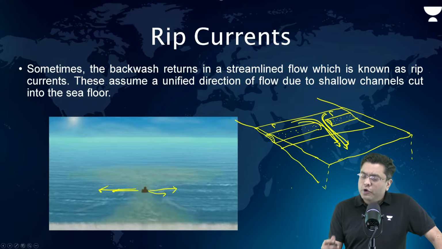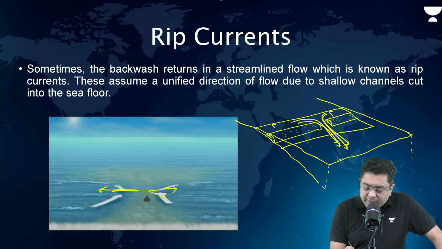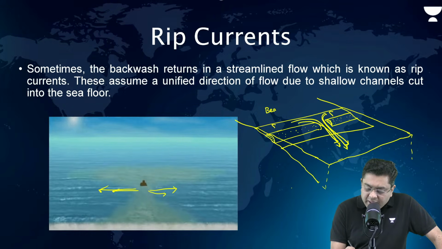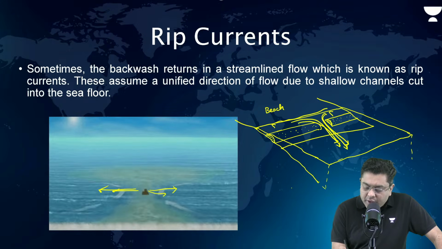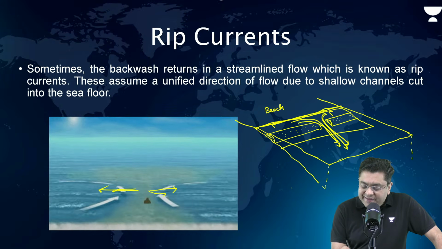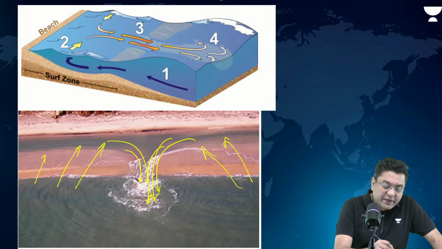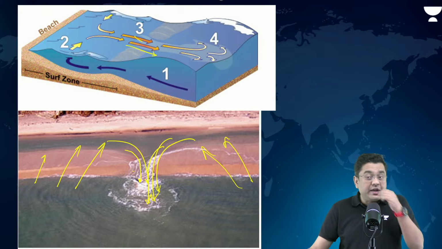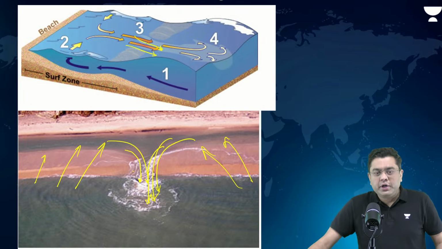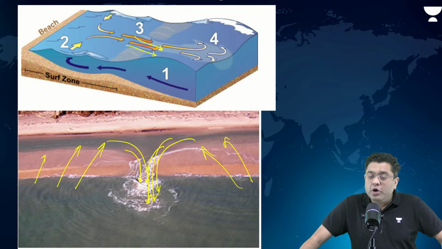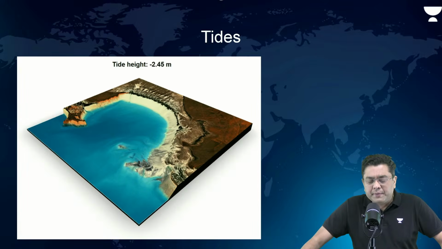Okay. So if this is the coastline, this is the beach, this is the level till which you have the sea water. So under the sea water, this is the kind of topography. I hope this image creates a better view. Here you observe that under the water, you have this gap which creates a consistent backwash. So that is basically your rip currents. Okay. So that is the factor associated with the waves.